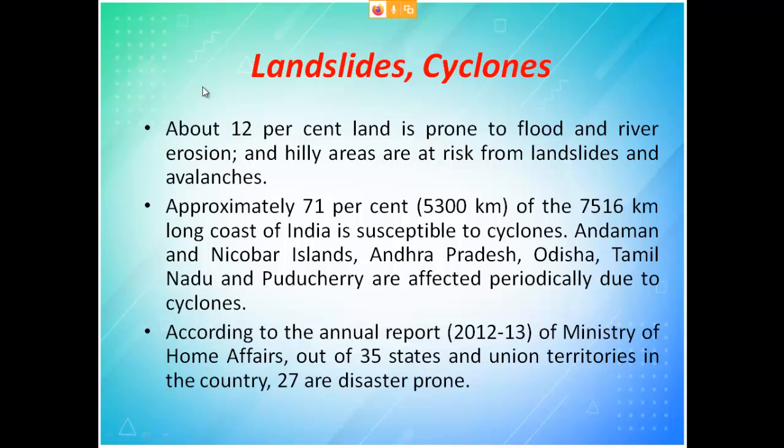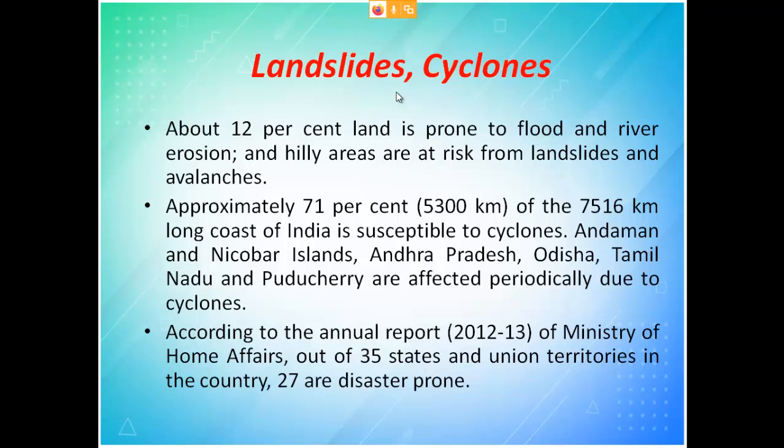Again, landslide is interrelated with your earthquake regions. About 12% of land is prone to flood and river erosion, and hilly areas are at risk from landslides and avalanches. That is what I told. A very huge piece of ice suddenly breaks and tries to fall on the river. Approximately 71% of the 7516 km coastal India is susceptible to cyclone, and the Andaman and Nicobar Islands, Andhra Pradesh and Orissa we will not forget. All cyclones which form and try to come near Tamil Nadu will escape from Tamil Nadu and try to go and hit only Orissa.